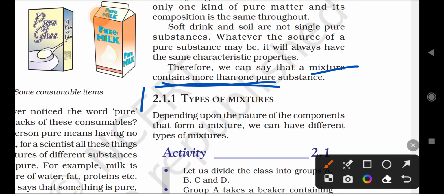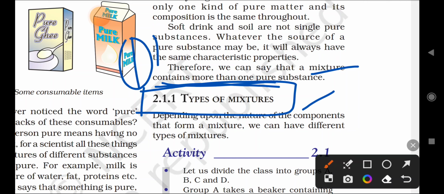Okay, the types of mixture. There are two types of mixture: homogeneous mixture and heterogeneous mixture. We will study them in the next video.